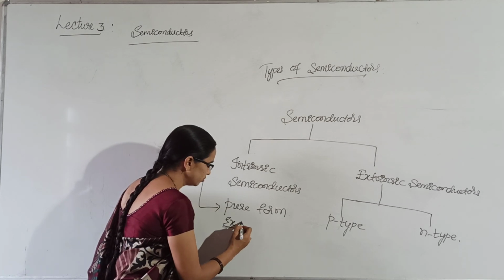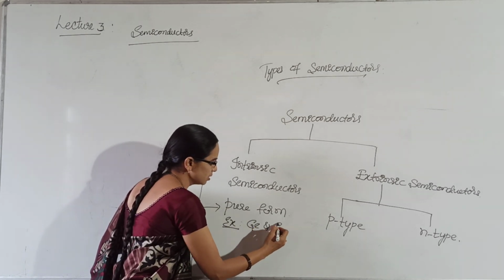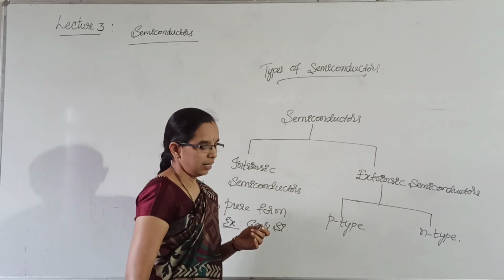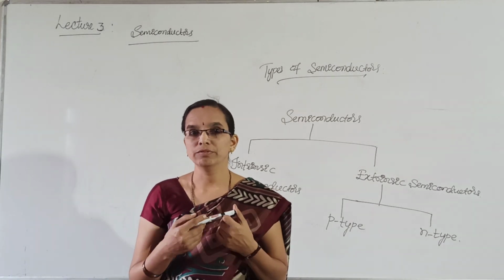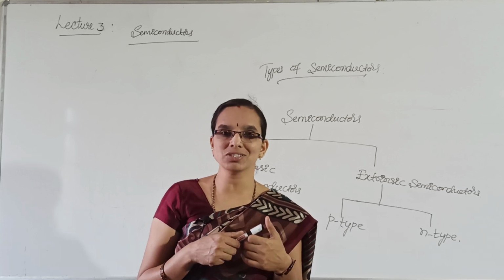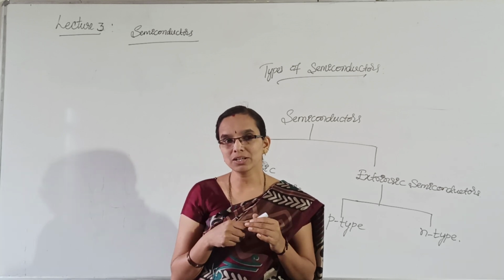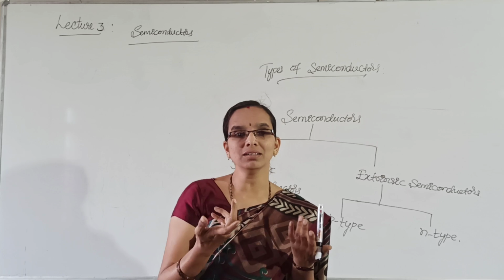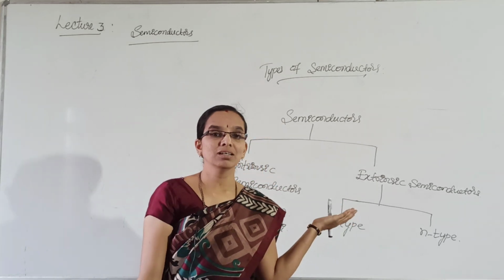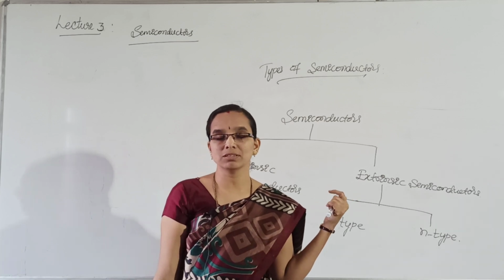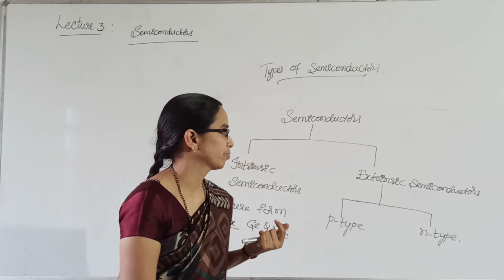Examples: germanium and silicon. And you know, germanium is used in low voltage applications, whereas silicon will be used more in high voltage applications, because I have told you in the atomic structure of germanium and silicon.